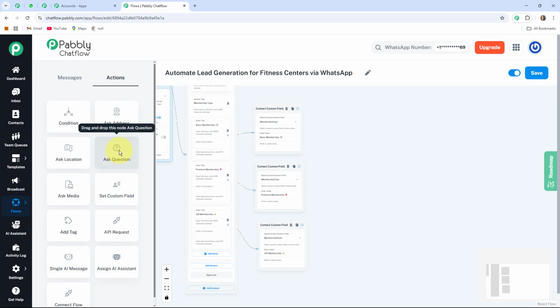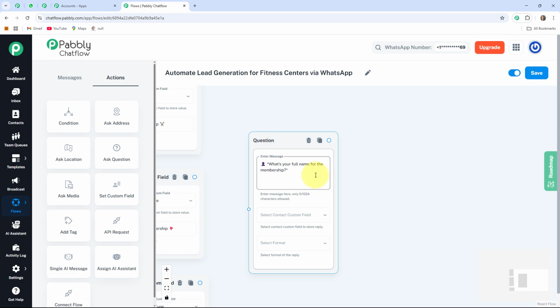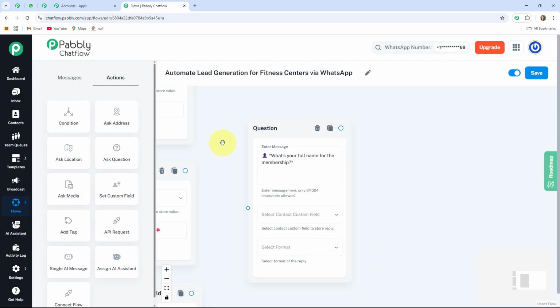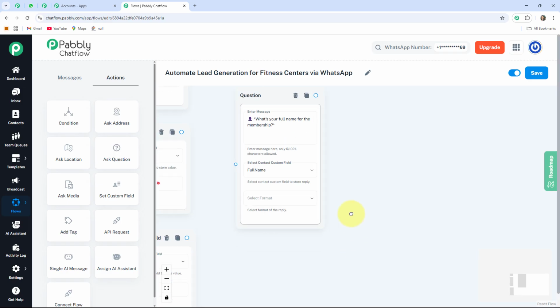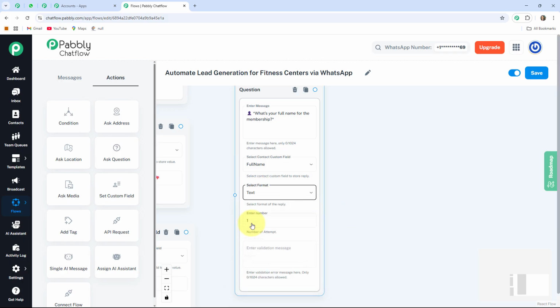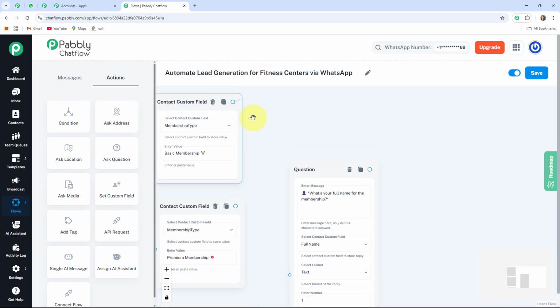For that I am taking one ask a question button and dragging this box here, where I am going to write my message as "What's your full name for the membership?" As at first we want to know the name of our clients, I am selecting the contact custom field as full name. After that the format I'll select as text, number of attempts I'll give as 1, and if you want to write any validation message for your users, then you can write in this box. Now I am connecting all these three circles to this message.